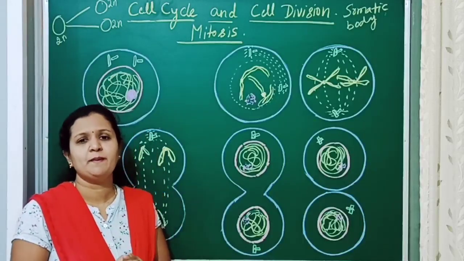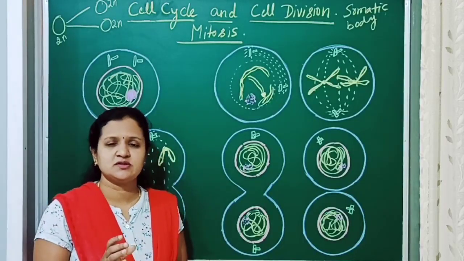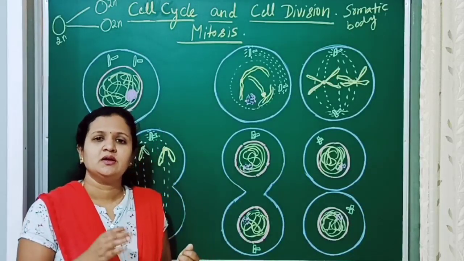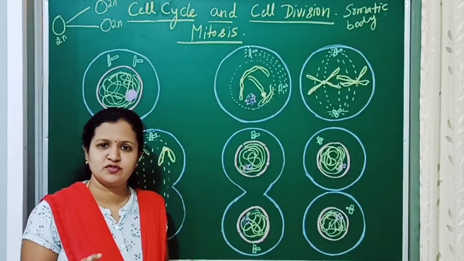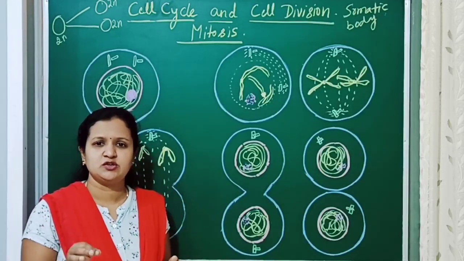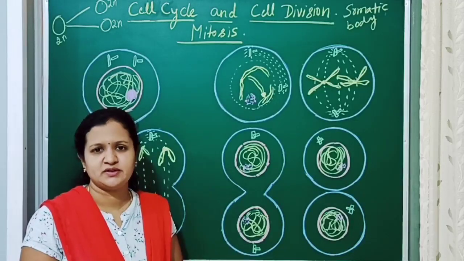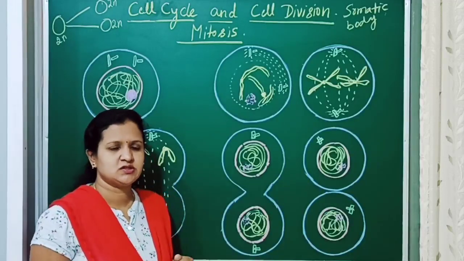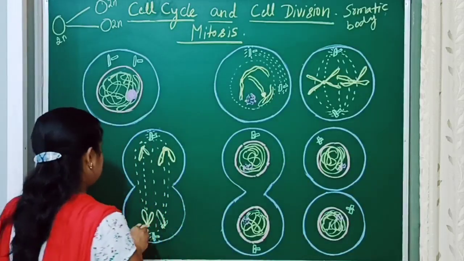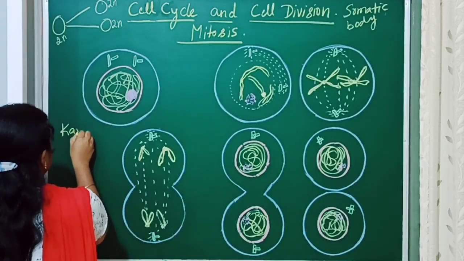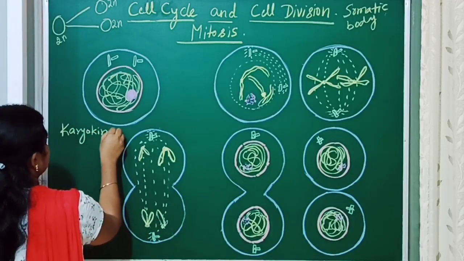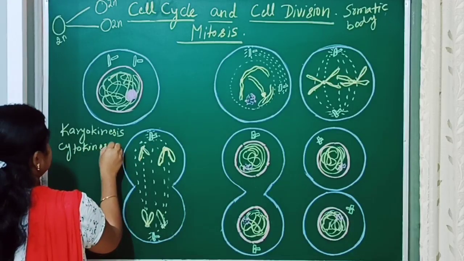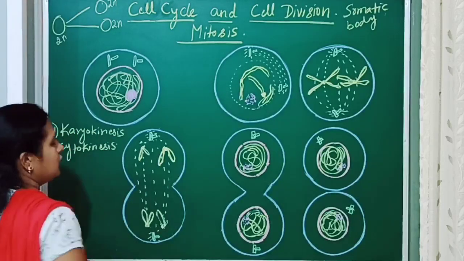So now let us know about mitosis in detail. Mitosis, the cell division which we discussed in our previous session, has four stages: prophase, metaphase, anaphase, telophase. Let us know all about that in detail. Generally, mitosis has two important stages, which are called karyokinesis and cytokinesis.